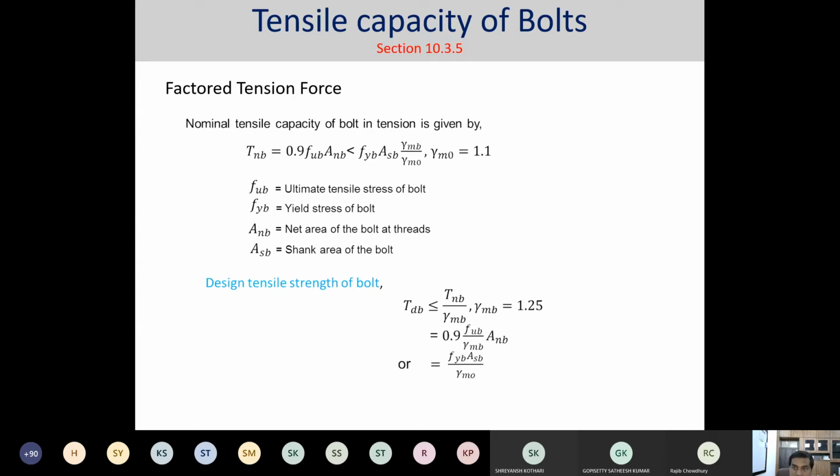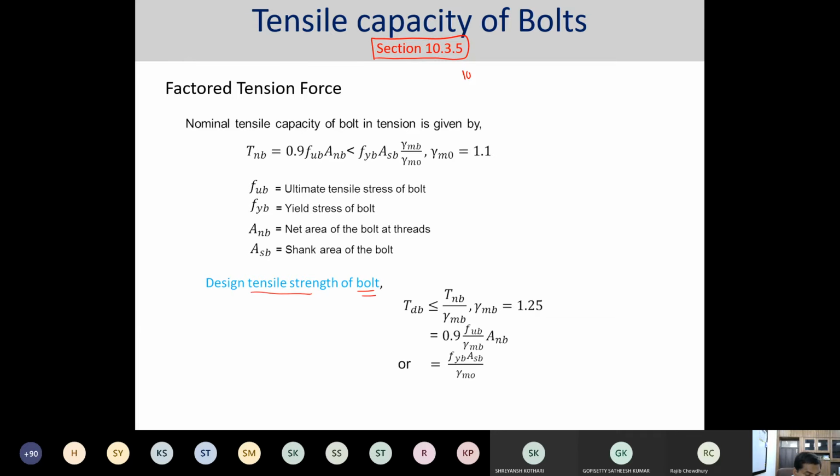So the tensile capacity, that was the rupture capacity, tensile strength of the bolt. Then the design tensile strength would be coming over here in this particular manner. So again, you have to go through this particular section 10.3.5 to find out what different formulas are provided to make the design tensile strength of the plate and design tensile strength of the bolt.